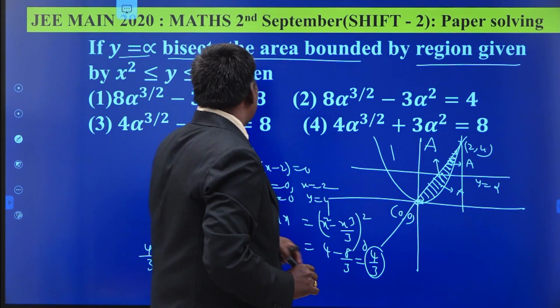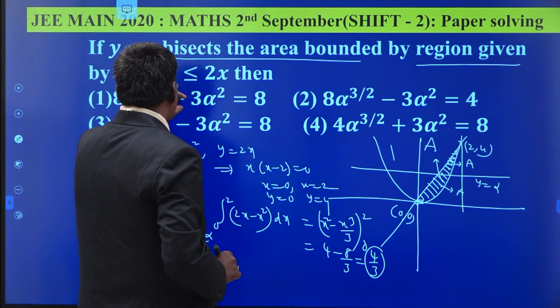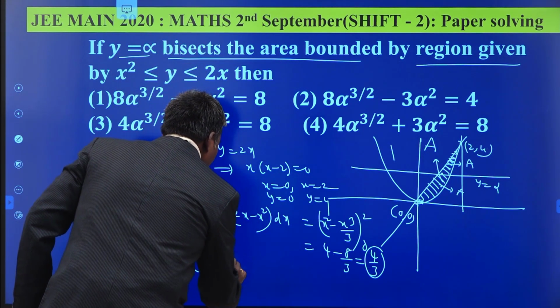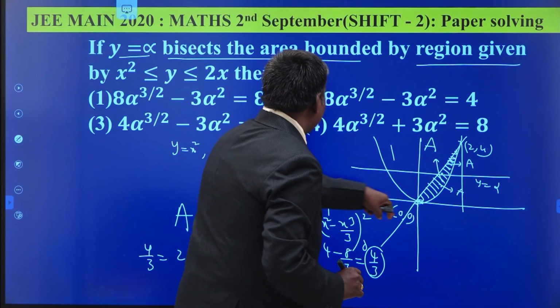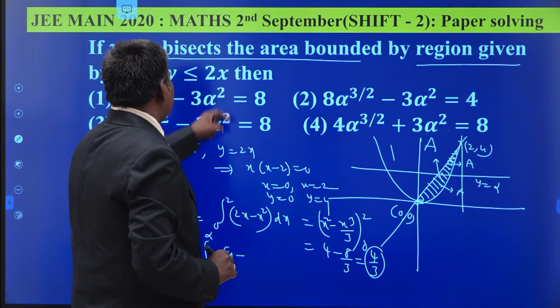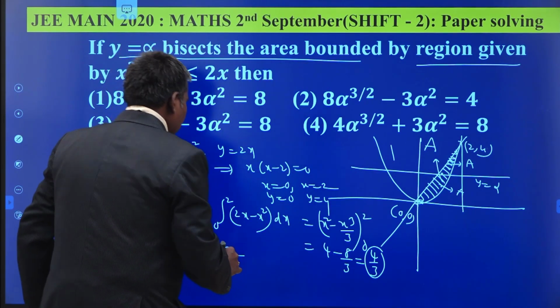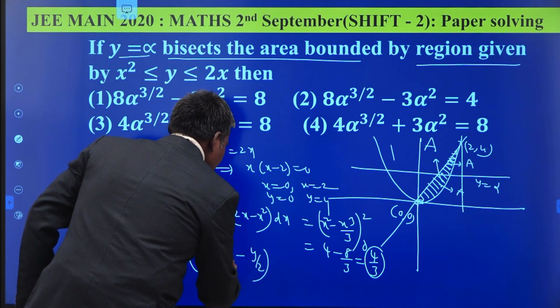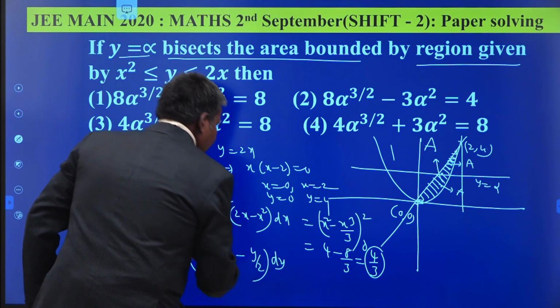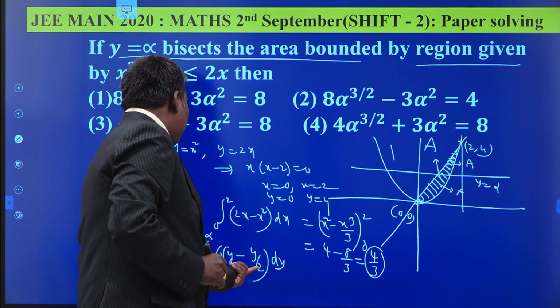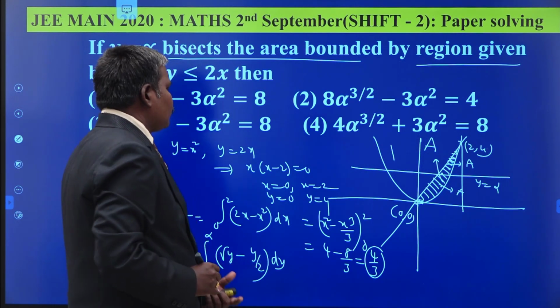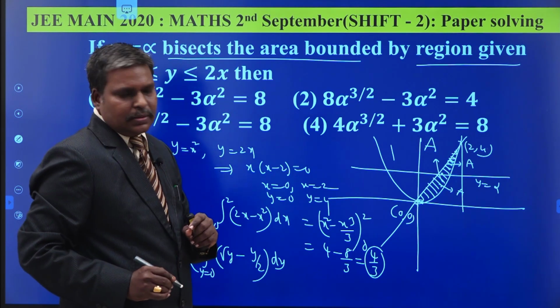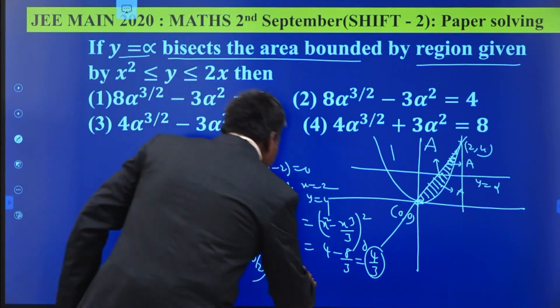What is the curve here? y is equal to x square. It means x is what? Root y. Root y minus the line y is equal to 2x, so what is x? y by 2. dy. So you get this value in terms of alpha, equate that to 4 by 3, and we get the required answer. So root y, what is the integration of root y?